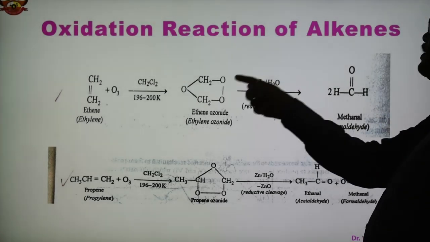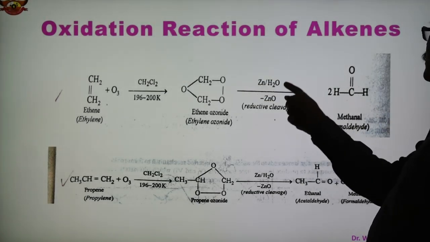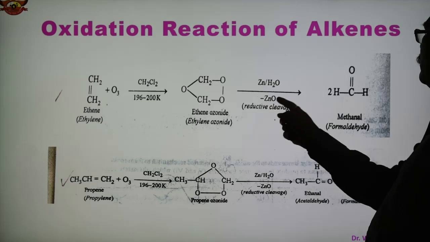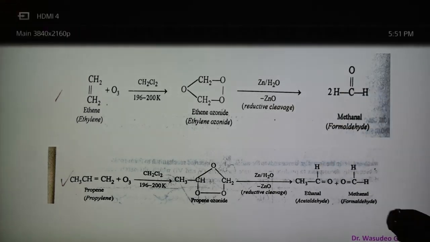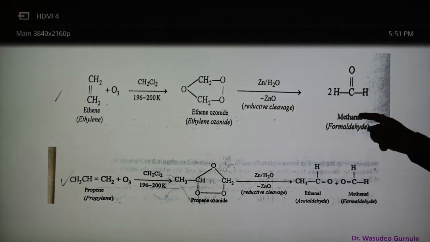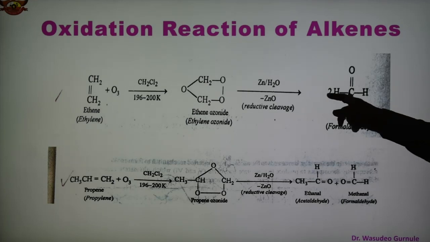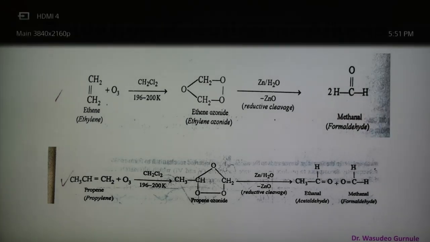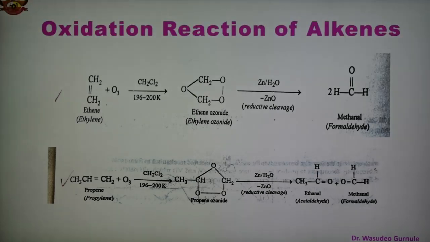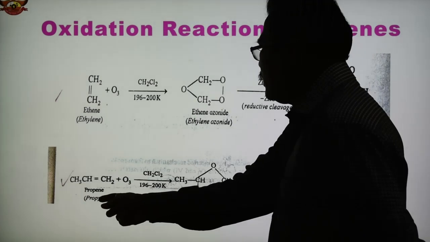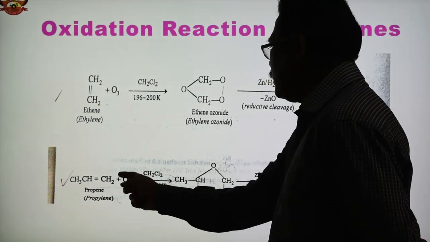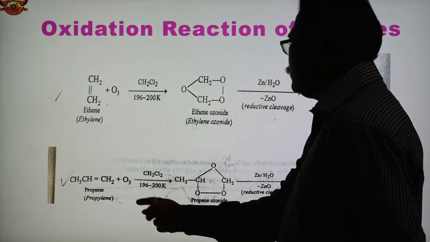This undergoes reductive cleavage in the presence of zinc and water, with removal of zinc oxide, and we obtain formaldehyde, HCHO, one carbon compound. In this way, 2 molecules of formaldehyde are formed.